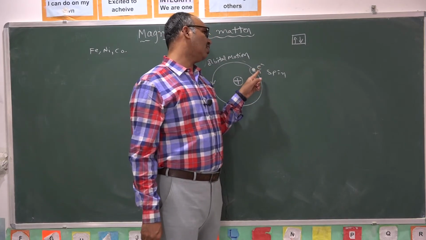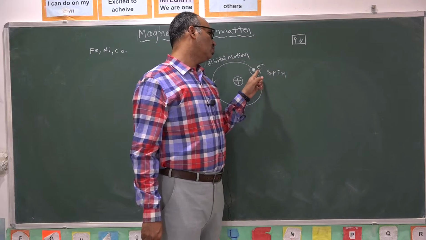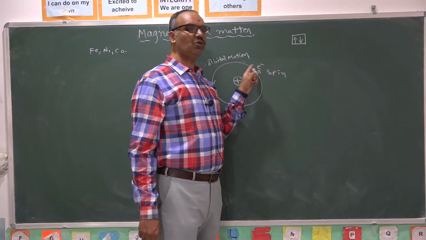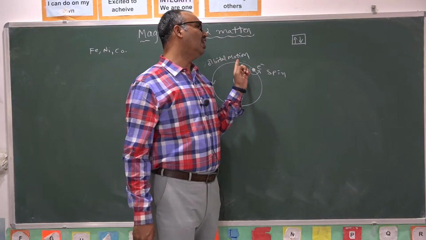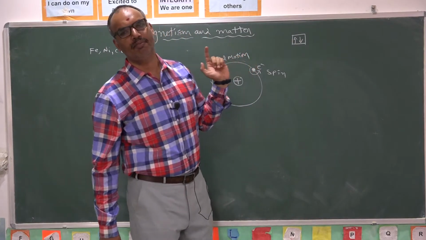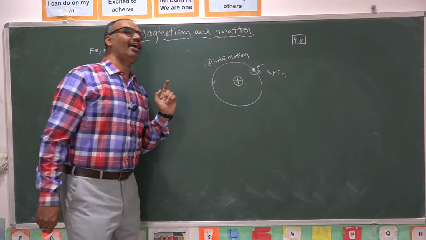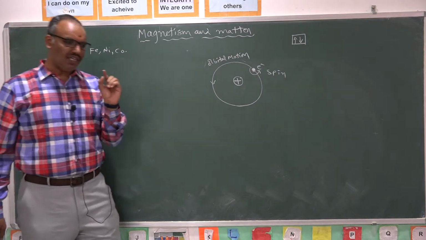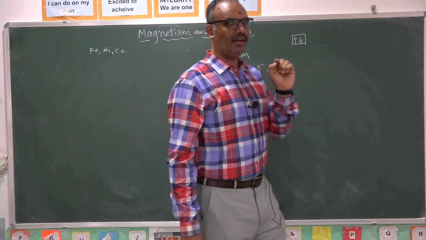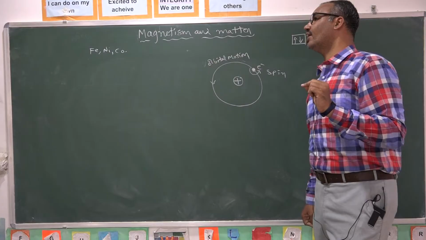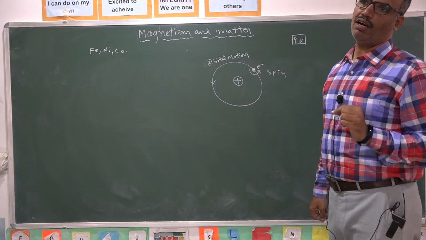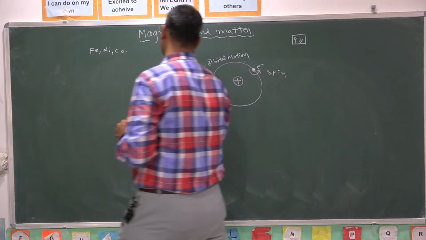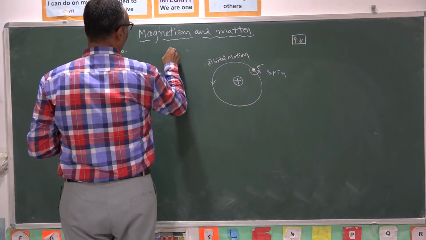Those unpaired electrons which are having spin motion as well as orbital motion lead to the development of certain magnetic property for the atom. So each atom which is having certain magnetic behavior is represented as a magnet called atomic magnet and is represented by a small arrow mark.